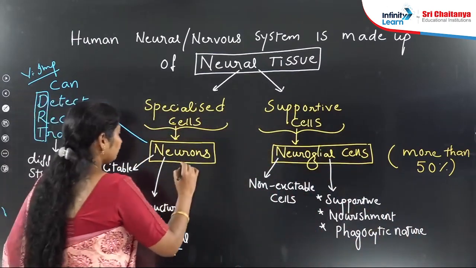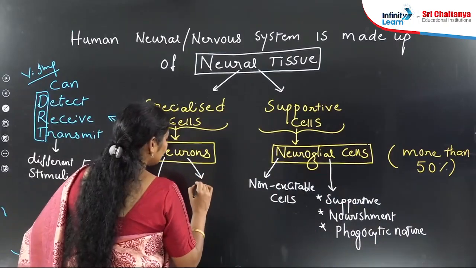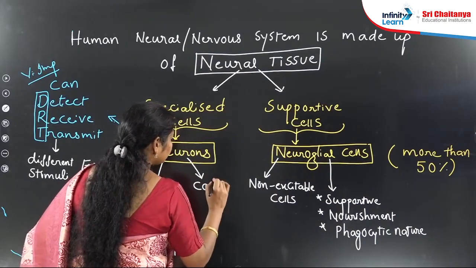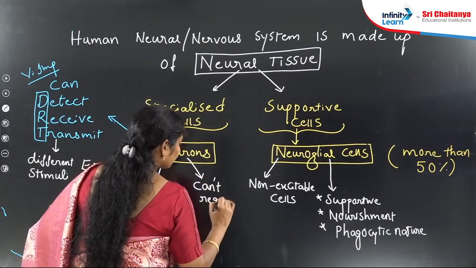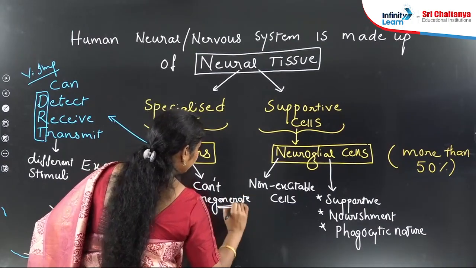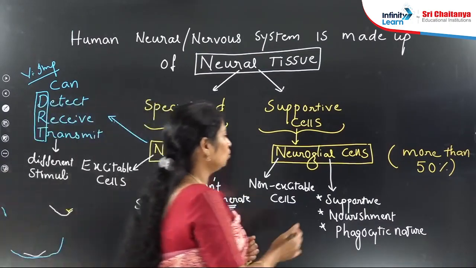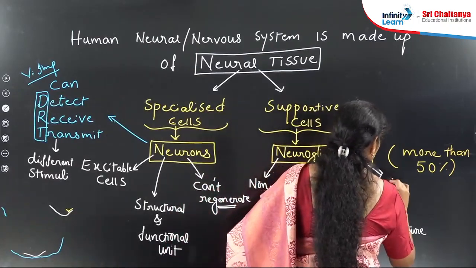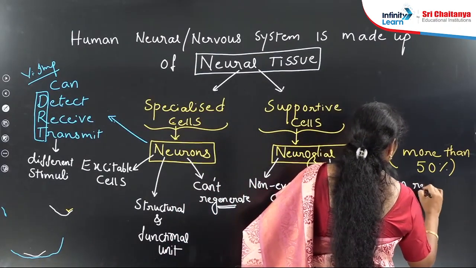And one more major difference is that neurons cannot regenerate. Very, very important point. But neuroglial cells can regenerate.